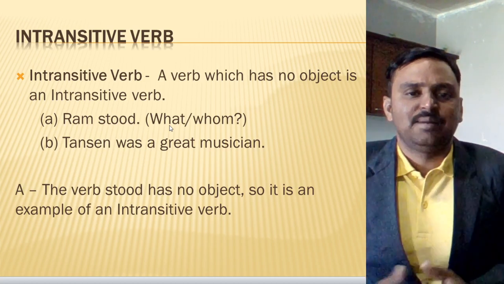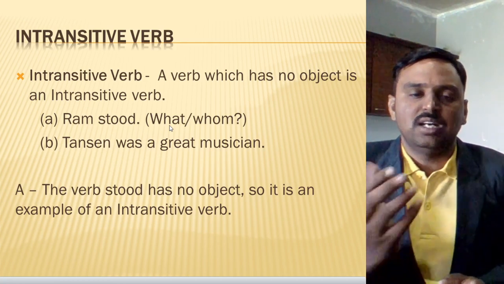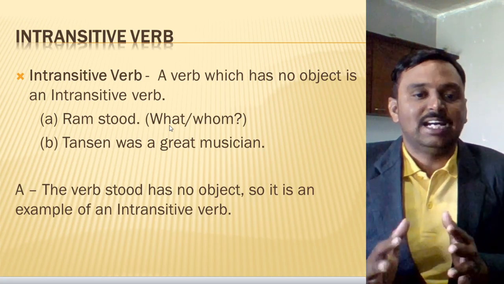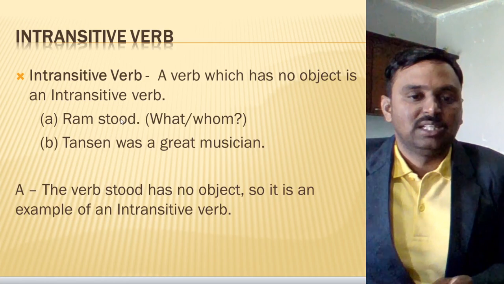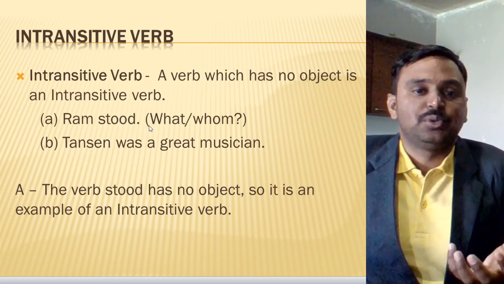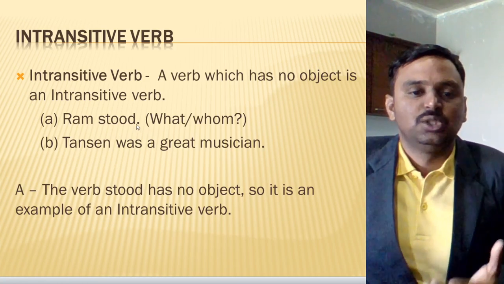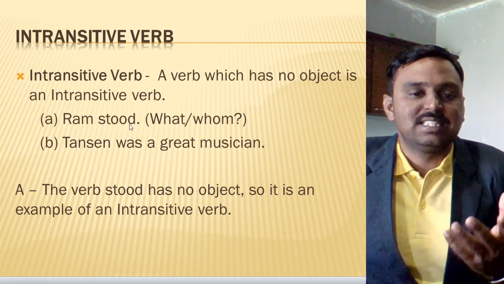Now in these examples you will not find any supporting word after the verb, and for that reason it is an example of an intransitive verb. Like stood is the verb here. After stood, nothing is given to support the verb. And if I ask a question here, what did stand?